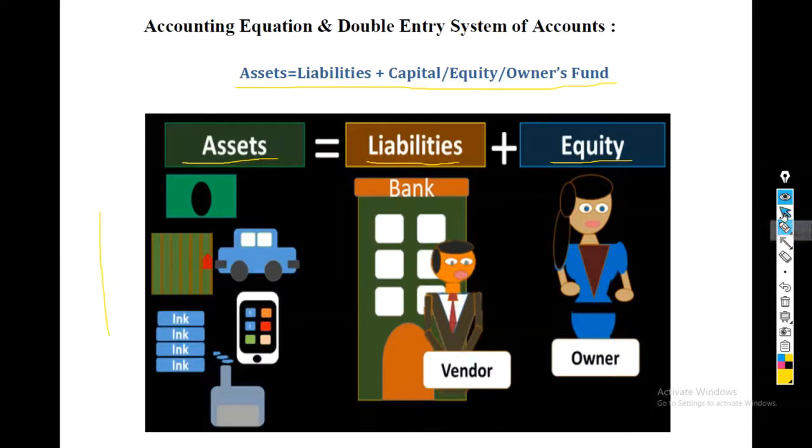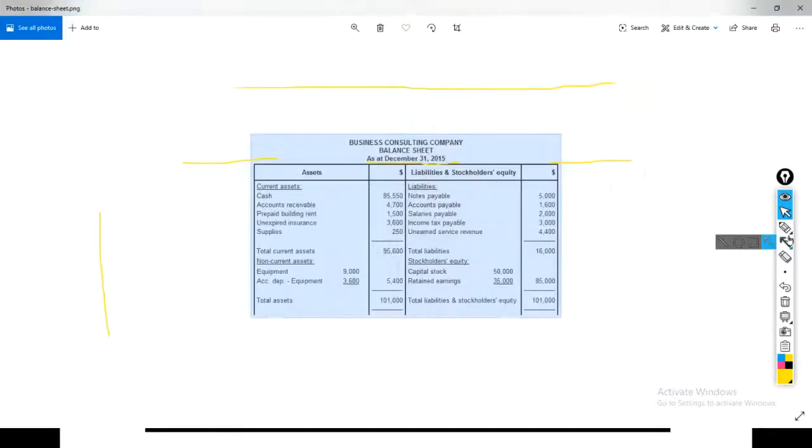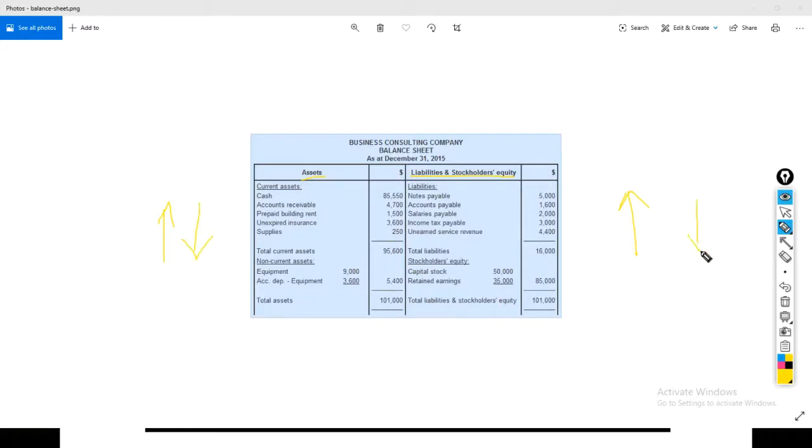Let me explain this with the help of a balance sheet. So this right here is a balance sheet, and as you can see, this side is the asset side and this side is the liability or stockholders' equity side. So whenever the asset side increases, the liability side also increases. Whenever the asset side decreases, the liability side also decreases. That is why this will always be balanced, like 1,01,000 is equal to 1,01,000.